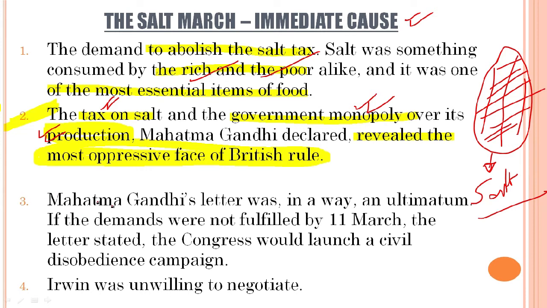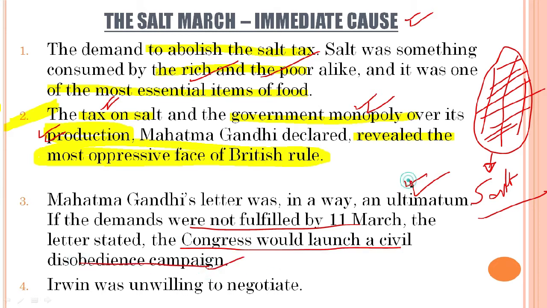Now let us see, Mahatma Gandhi's letter was in a way an ultimatum. Ultimatum means the final warning, a sort of warning, because he had written that if the demands were not fulfilled by 11th March, the Congress would start a civil disobedience campaign.